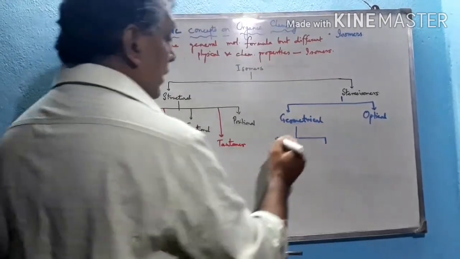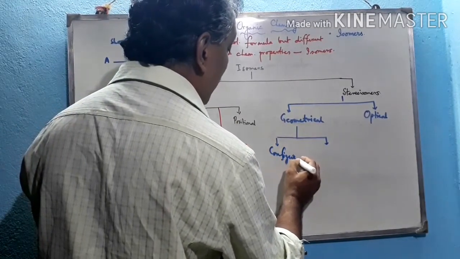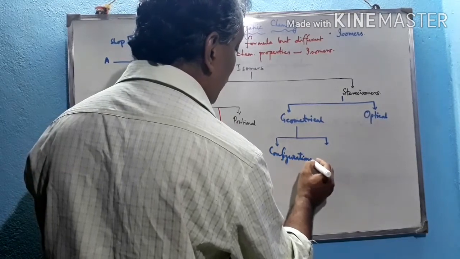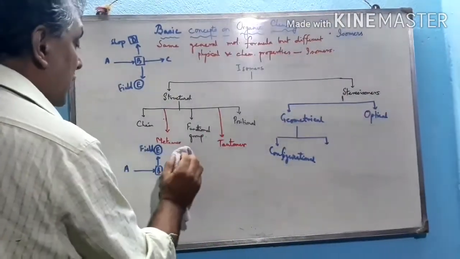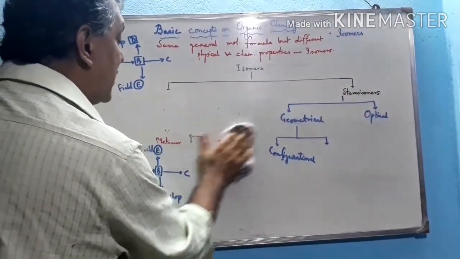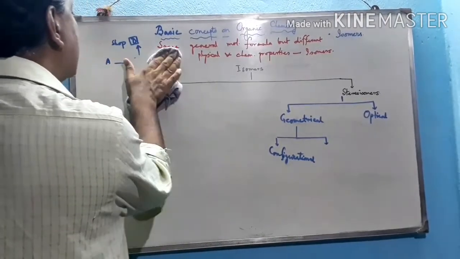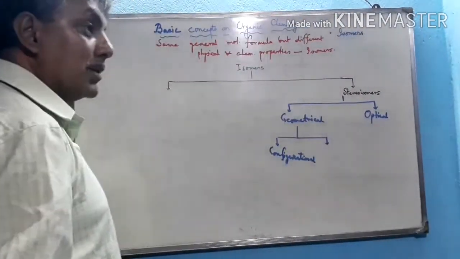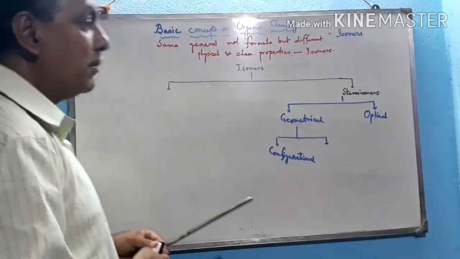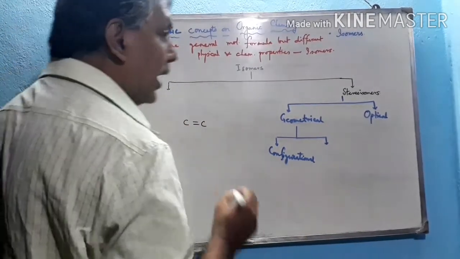Number one is configurational. What are configurational isomers? With respect to a rigid part of the carbon skeleton, the isomers obtained through different orientations of the groups are called configurational isomers. Now, which is called the rigid part of the carbon skeleton? The double bonded system is called the rigid part. Why is it called the rigid part?